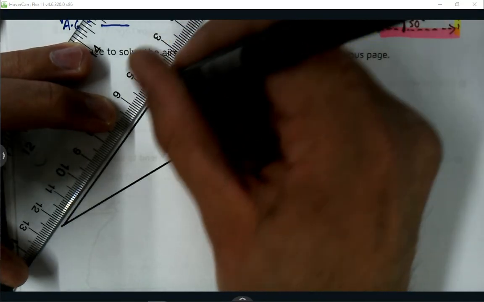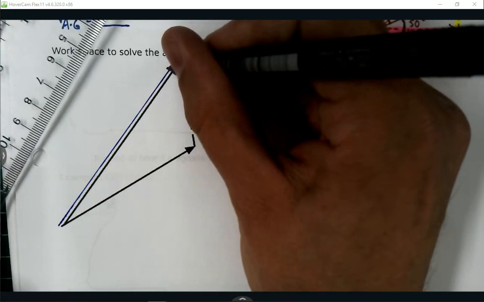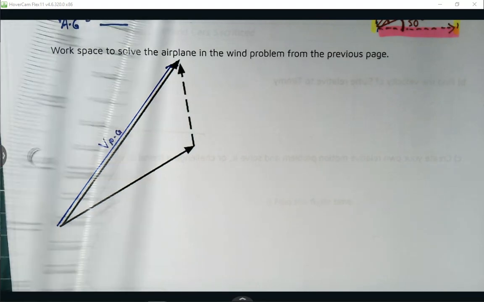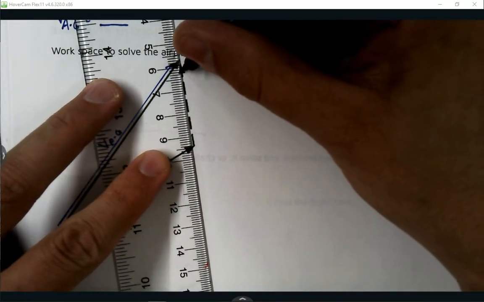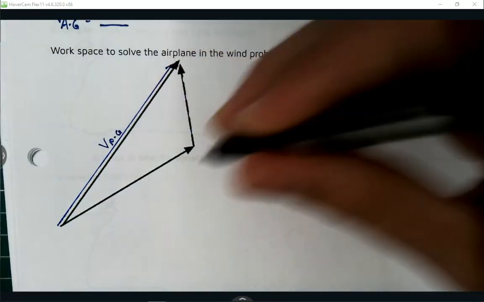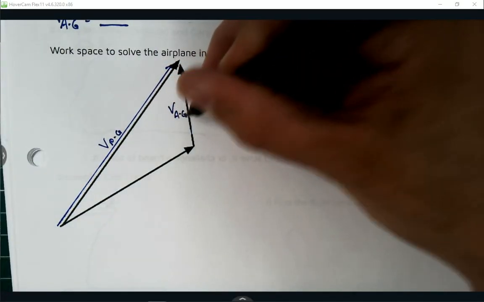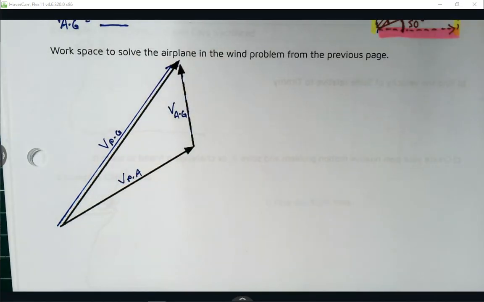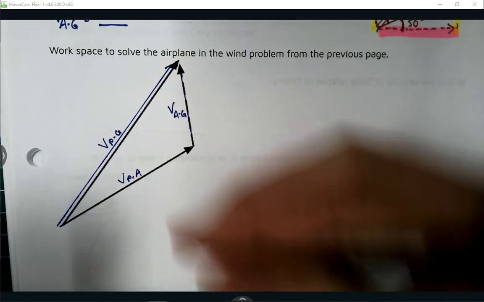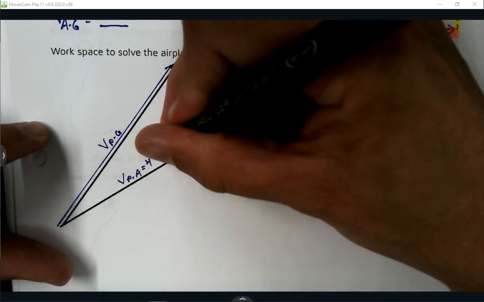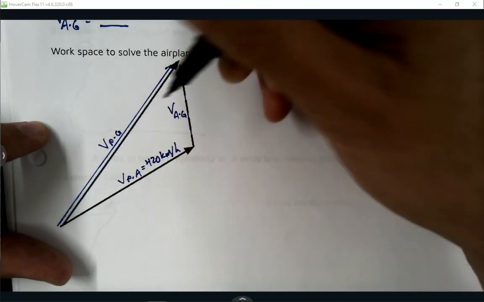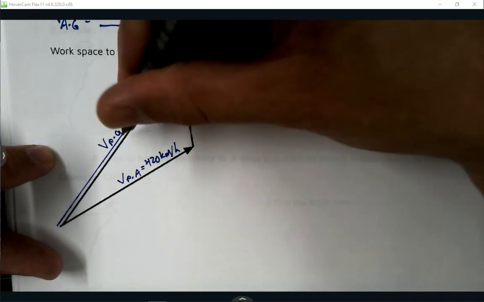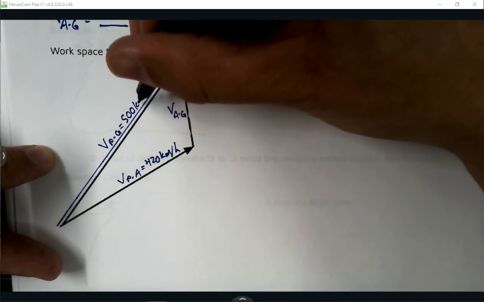This vector here we declared was going to be the resultant, so I'll double it up. This is my velocity of the plane relative to the ground. This vector over here, that's what we ended up calling the velocity of the air relative to the ground. Velocity of the plane relative to the air. And those guys are adding up tip to tail. Velocity of plane relative to the air had a magnitude of 420 kilometers per hour. Velocity of the air relative to the ground, we don't know the magnitude. Velocity of the plane relative to the ground is 500 kilometers per hour.